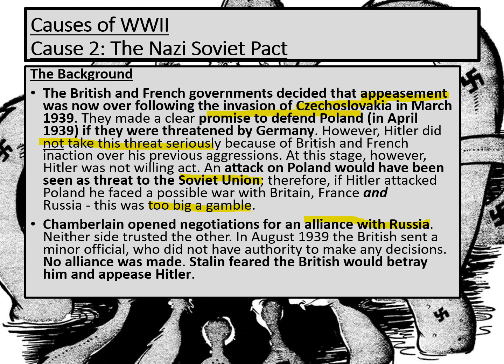The British did. But actually, the British sent this lowly nobody, this minor official across, and so there was no agreement or alliance made between these two countries. Stalin never really believed that the British wanted an agreement with Russia. They believed they would betray him and appease Hitler, just like they'd done to the Czechs in 1938.